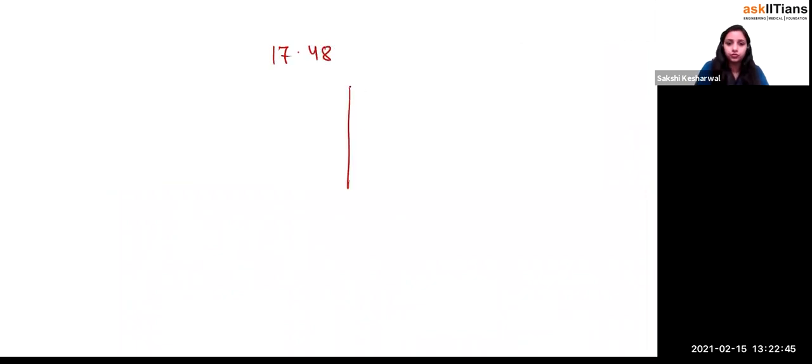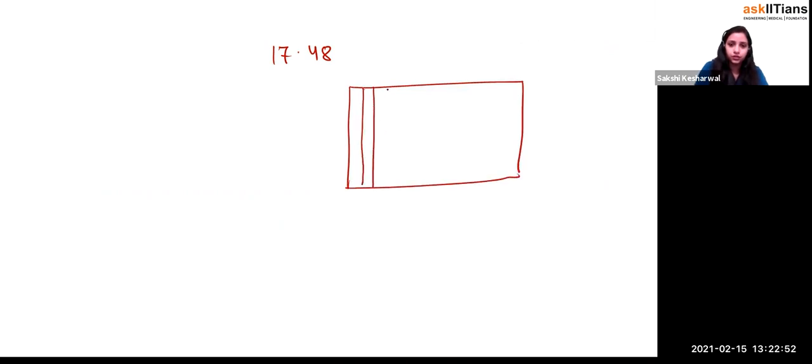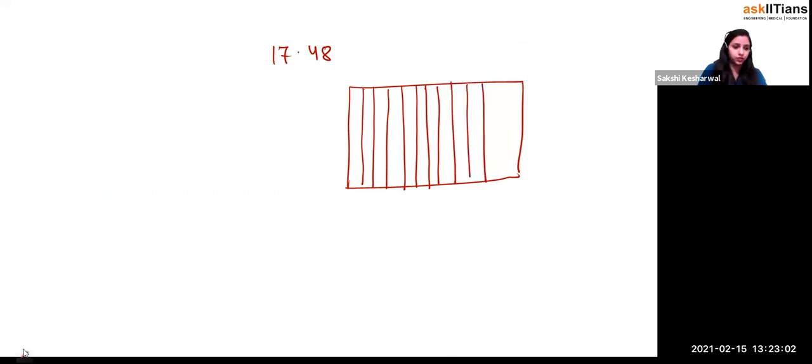So if I want to do the coloration, let me just make a figure and show you. This is like 1, 2, 3, 4, 5, 6, 7, 8, 9, and 10, right? This is extra big. Let me just remove this.